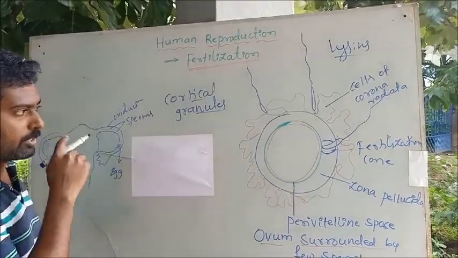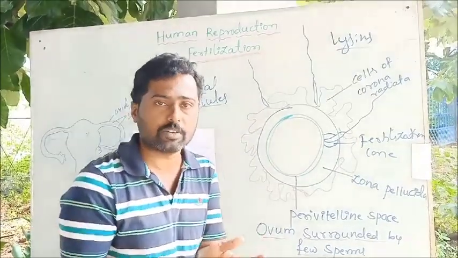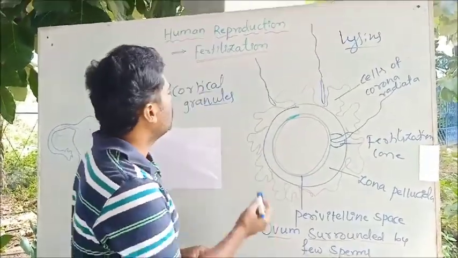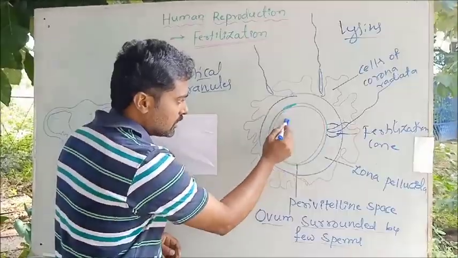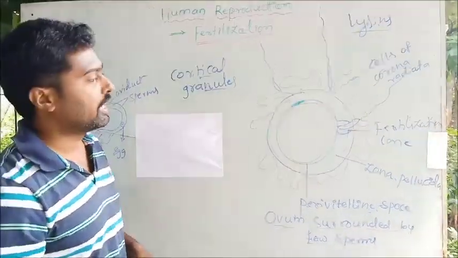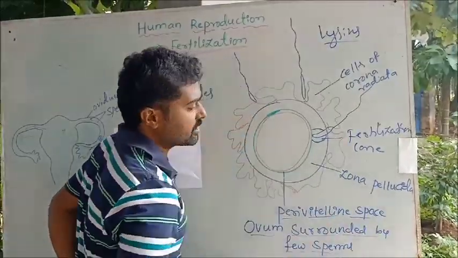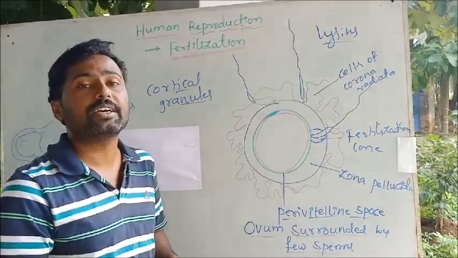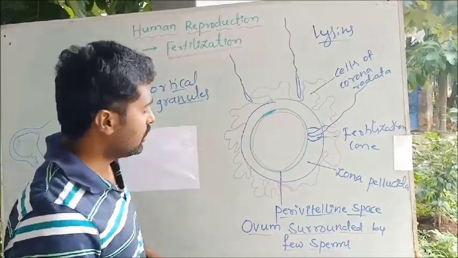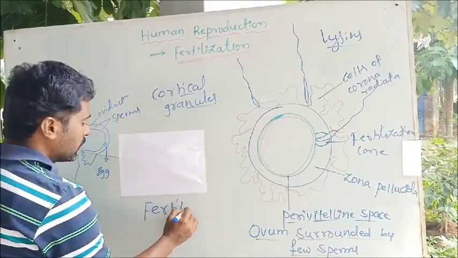Once the sperm head and the middle piece enter the ooplasm, there are some changes in the ooplasm where the ovum releases the cortical granules, and that creates a structure called the perivitelline space, and it produces a membrane called the fertilization membrane.